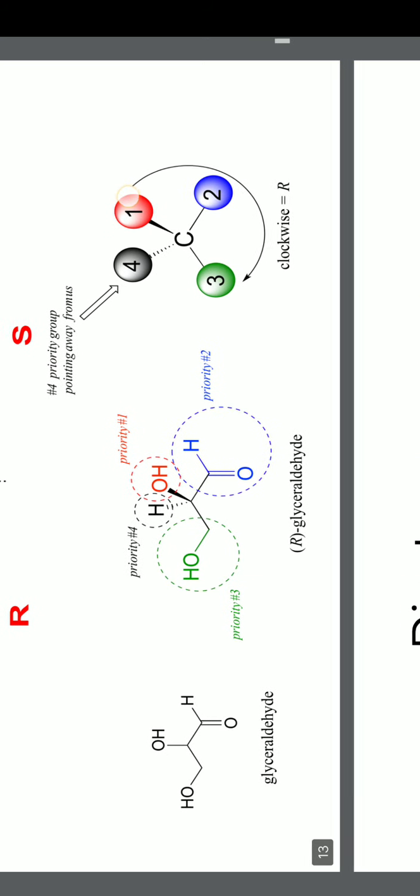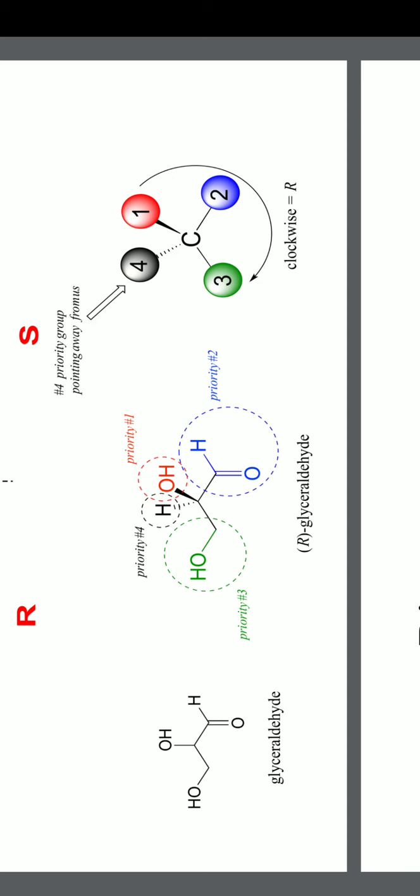Here you can see glyceraldehyde, a simple example. In glyceraldehyde, the chiral center is the middle carbon, which is connected to four different groups: hydrogen, OH, CH2OH, and CHO, the aldehyde group. The priority is given like this. First, atomic number is taken.